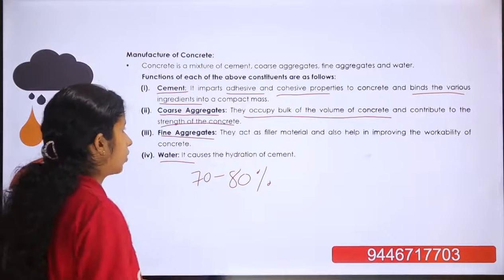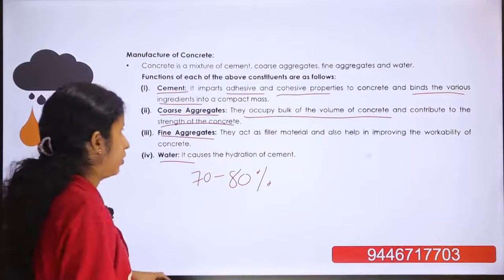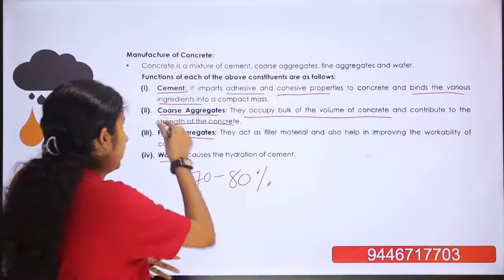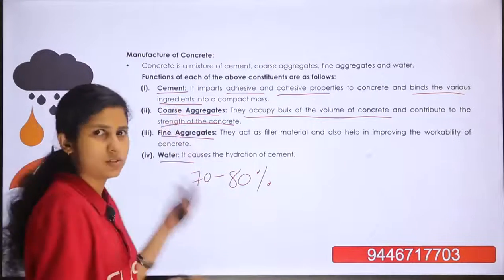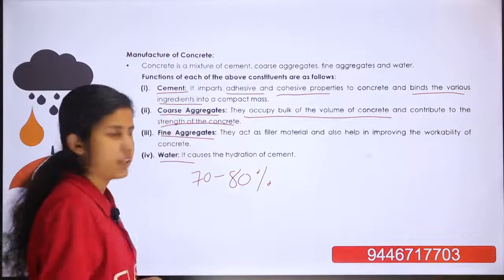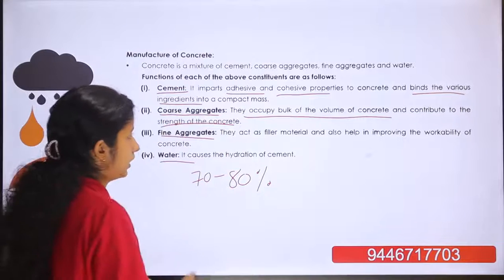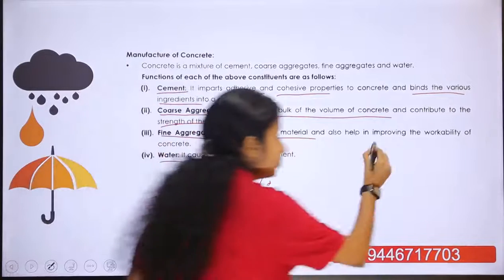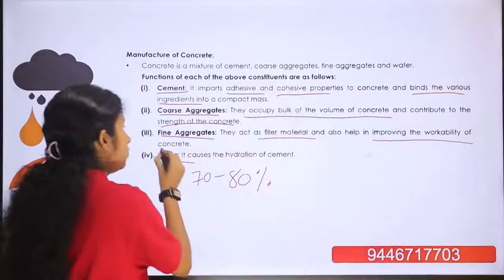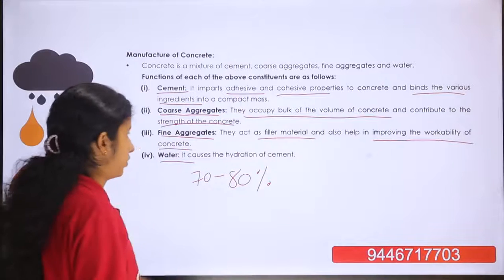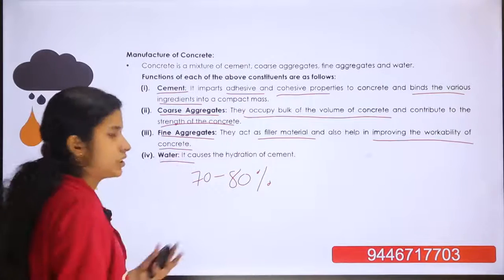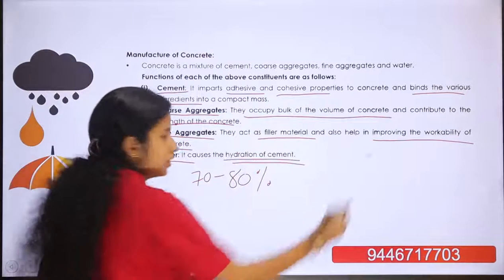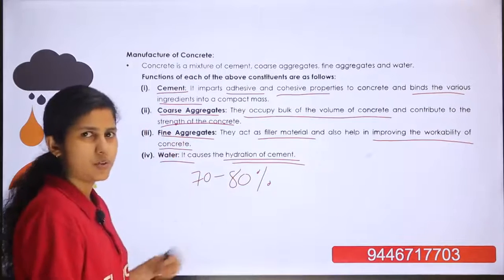Then the next constituent is the fine aggregate. Fine aggregate means sand particles. The gaps between the coarse aggregate are filled by the fine aggregate, and it acts as a filler material and helps to improve the workability of concrete. And next is the water. Water helps in the hydration of the cement.